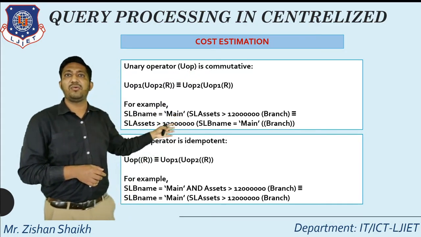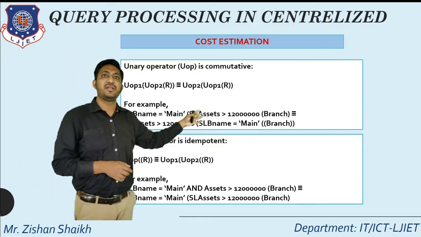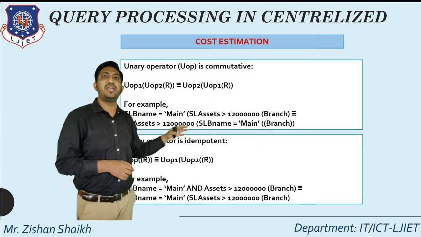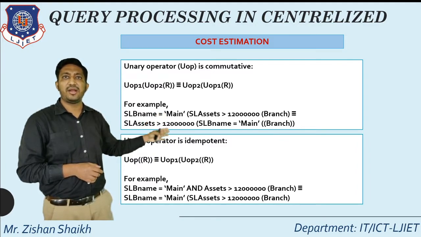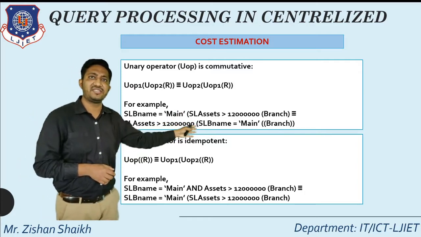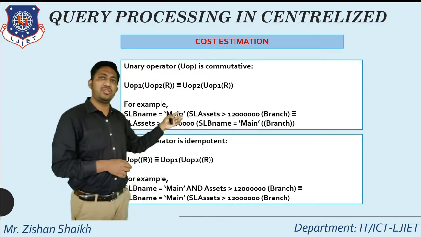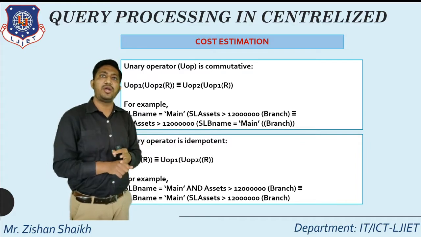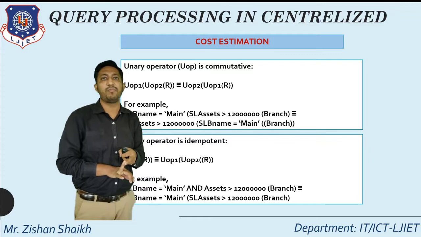For example, select branch name is equal to main, select asset is greater than 12 lakhs from the branch. Similarly, using the unary operator, I can write this query like this: select asset is greater than 12 lakhs, and in brackets select branch name is equal to main from the relation branch. Both queries are equivalent. So according to cost estimation, we choose the one having the minimum cost.